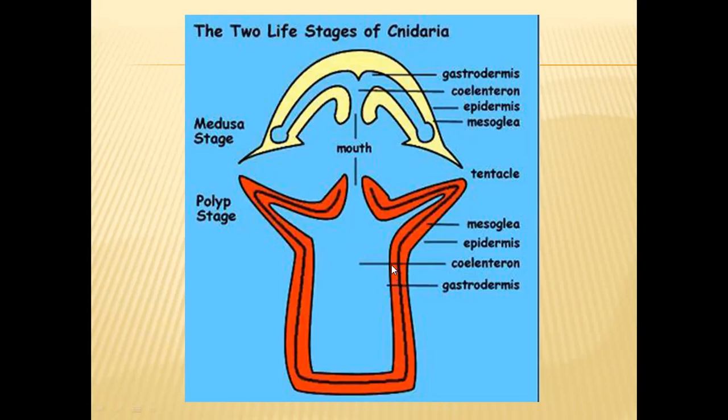So digested food materials enter into the body through the gastrodermis only. And the unwanted waste materials like carbon dioxide, ammonia, or urea will be expelled both through the epidermis and endodermis directly into the water through a process called diffusion. As we have seen in the amoeba case, by the same diffusion process, waste materials will be eliminated into the water. So this is how the circulatory system of coelenterates will work.